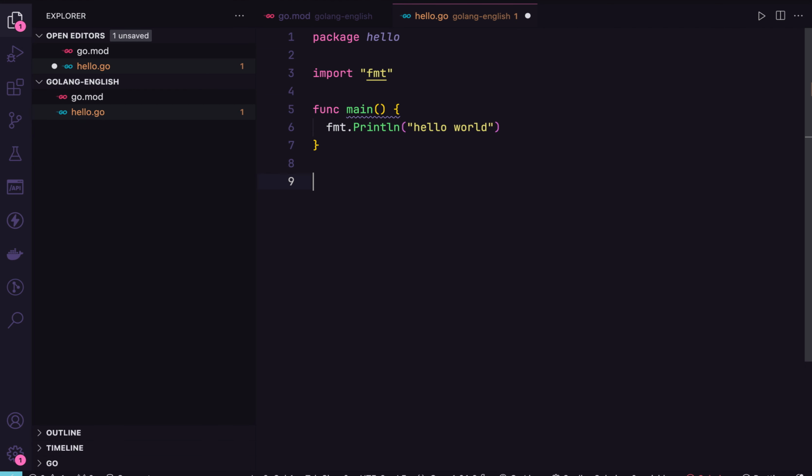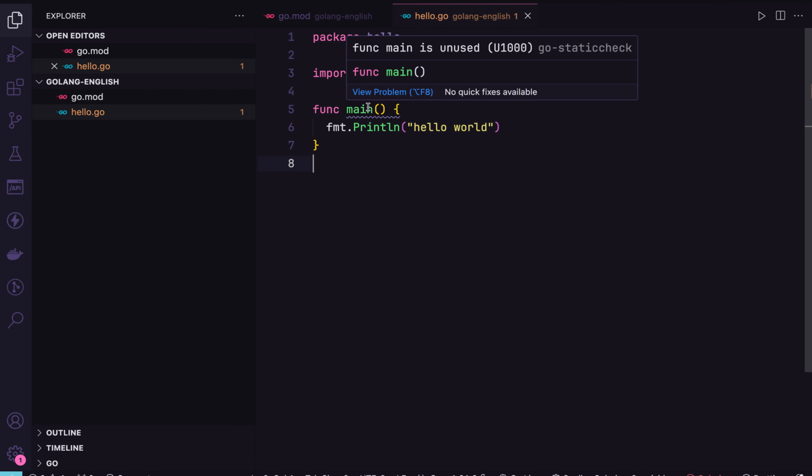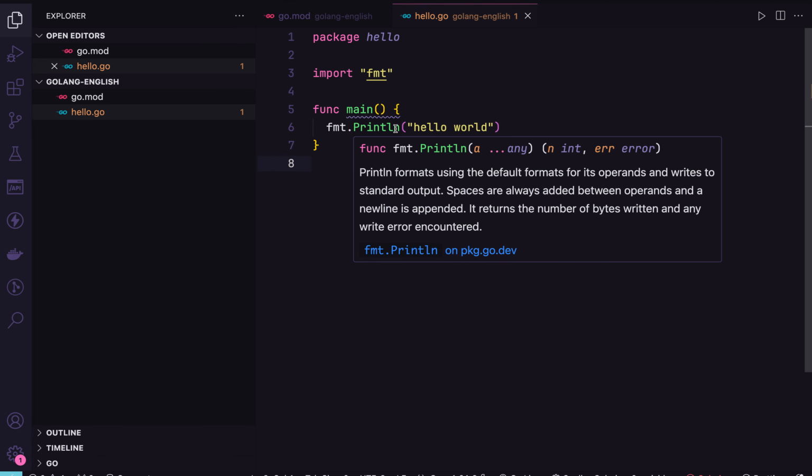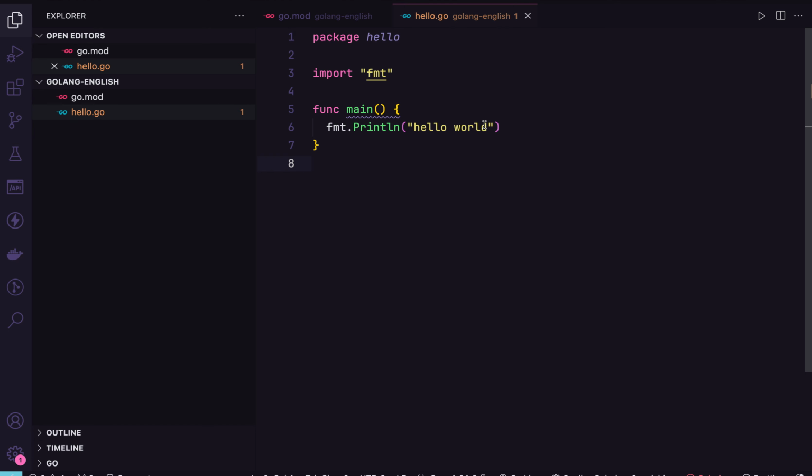I can try calling main dot, but here the declaration is not correct, the thing that I'm doing is not right. I will do one thing: I write fmt.Println with the words hello world.